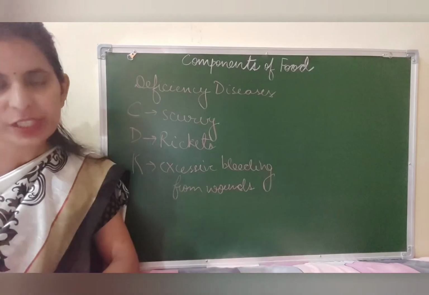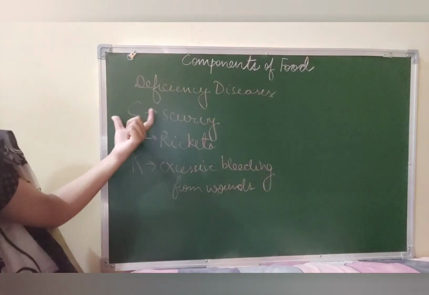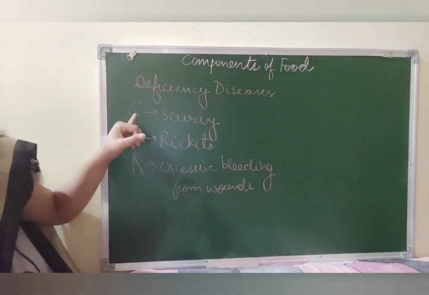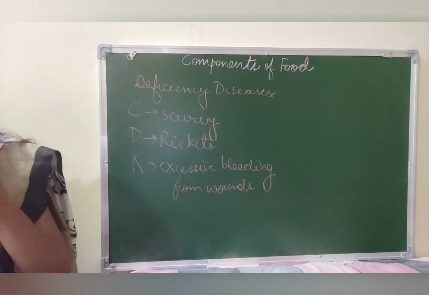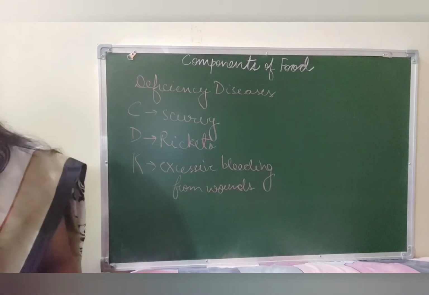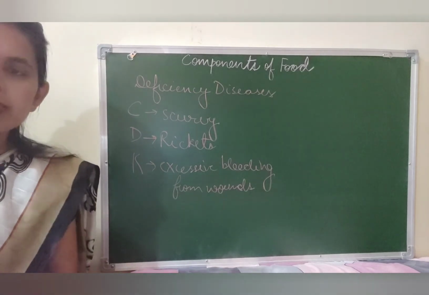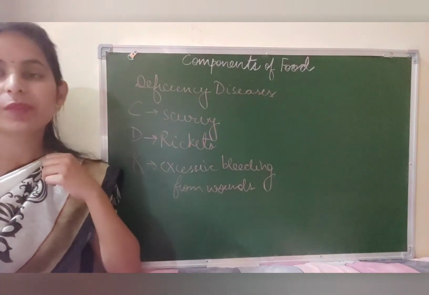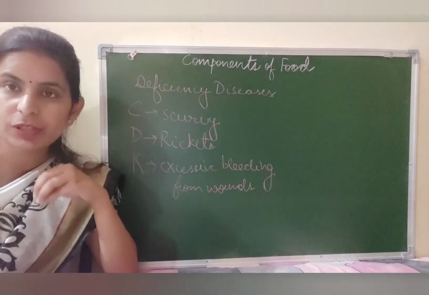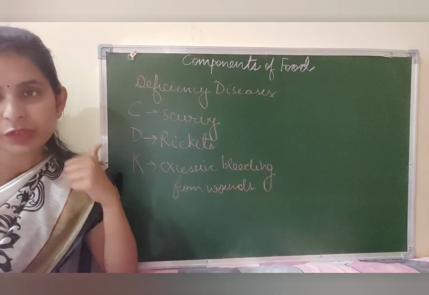The next deficiency disease that we are going to talk about is a deficiency of vitamin C, that is known as scurvy. Now scurvy is the disease in which your gums swell, they bleed, and any disease would take a longer duration of time to heal. So again, vitamin C is very, very important for your day-to-day life. We get it from citrus fruits.